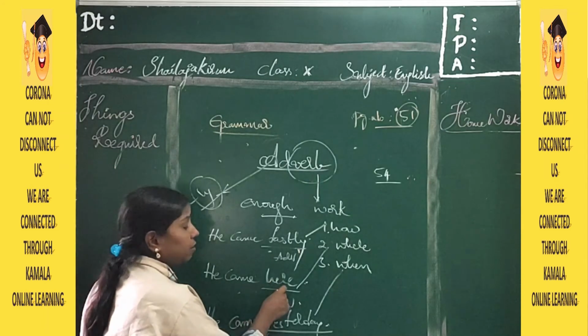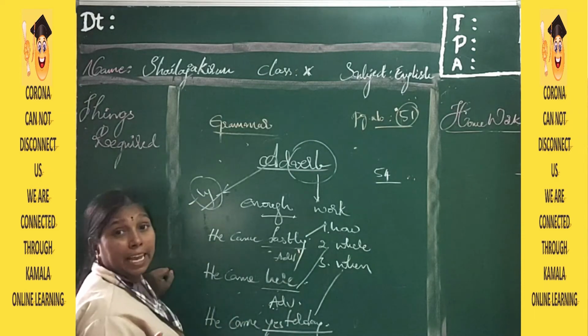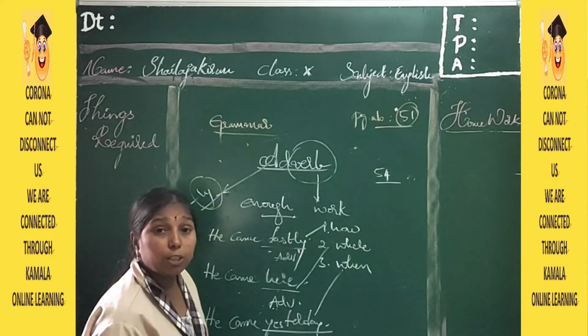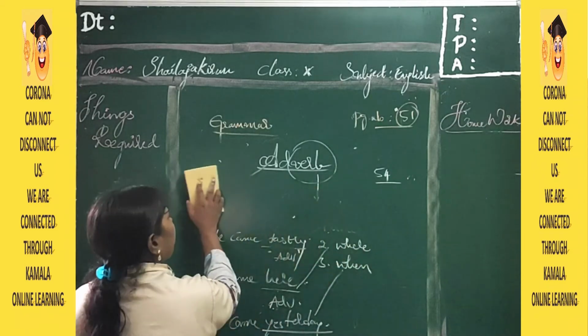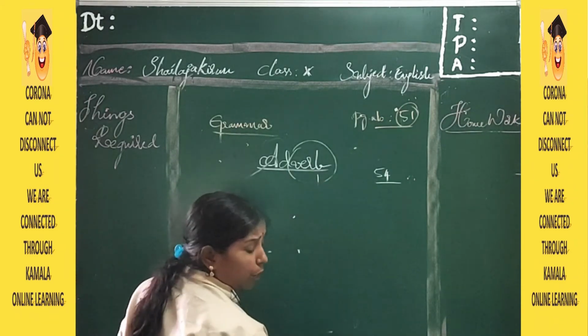Okay? He came here. Where did he come? Here. So this is an adverb. He came yesterday. When did he come? Yesterday. Adverb. Now you see here, he gave only one word to you, students. That is what you know.